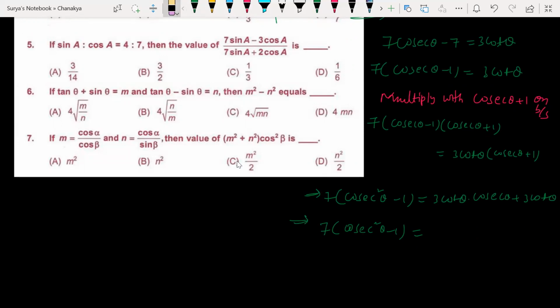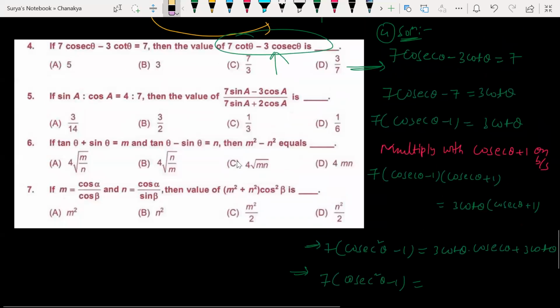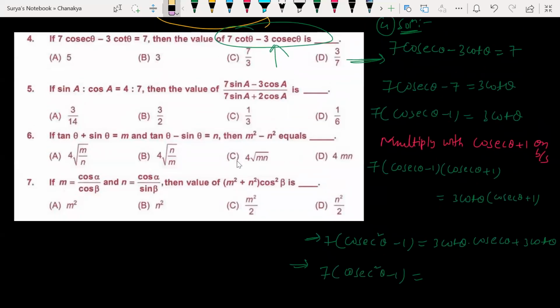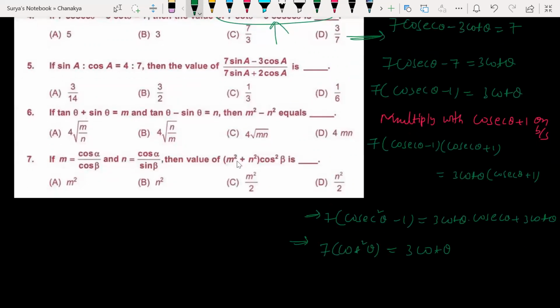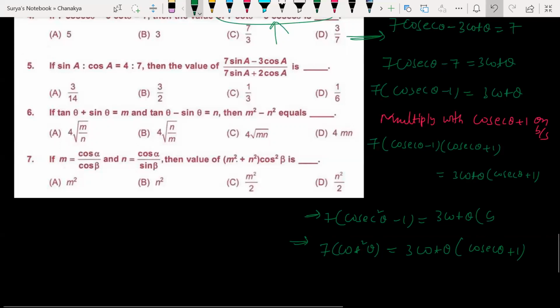So after this, what can I do? Very simple. Tell me. Cosec square theta minus 1, what is the formula? Cosec square minus 1 is cot square theta. Very simple. Cot square theta is equal to 3 cot theta plus... you can simply do this. Look at this. No need of writing this. Let it be as it is. 3 cot theta and cosec theta plus 1 as it is.